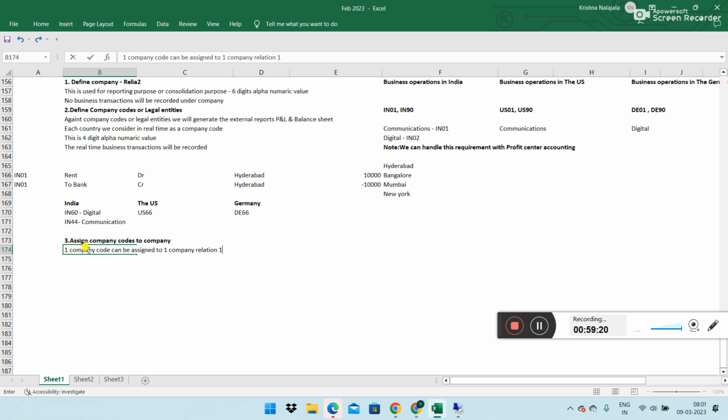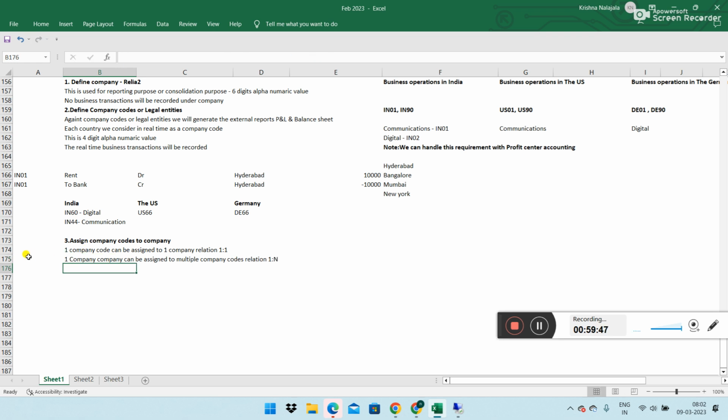Relation we call it as 1:1. As per SAP language, if one company code can be assigned to one company, this is a 1:1 relation. But one company can be assigned to multiple company codes. Relation 1:n. This is SAP language.